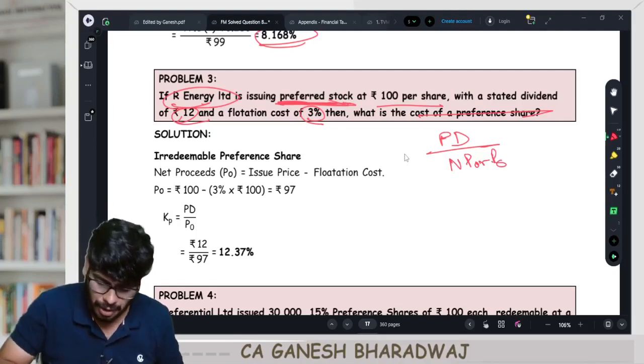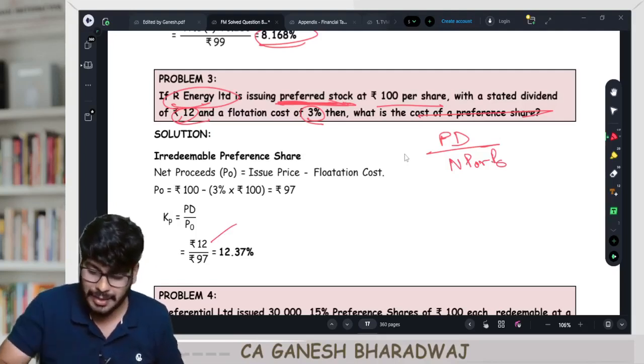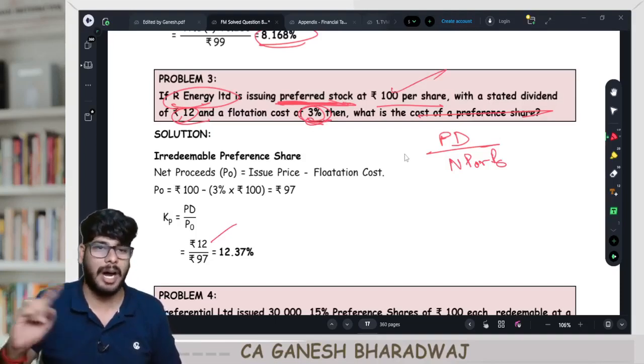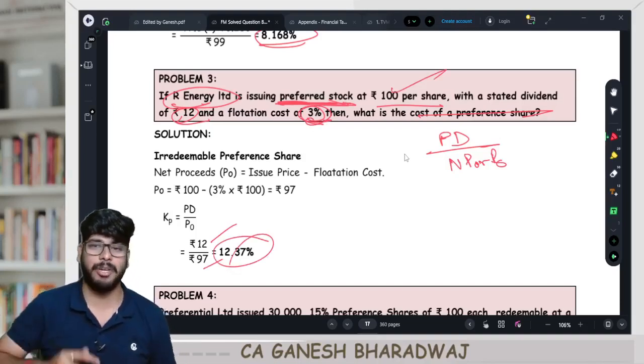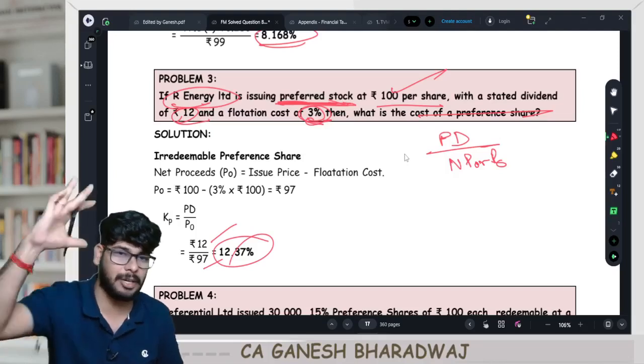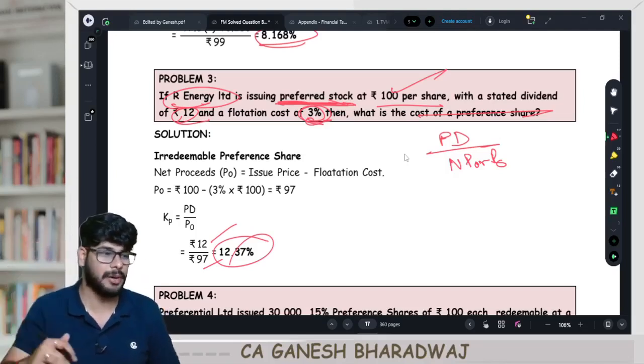What is the preference dividend? 12 rupees. What is P0? They have said 3% flotation cost. Issue price is 100. 100 minus 3, 97. Answer is 12.37. And that's about this question. Go update your library of adjustment. That's all. Write down.